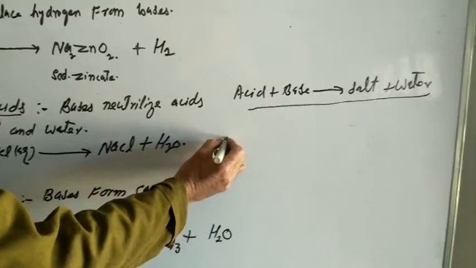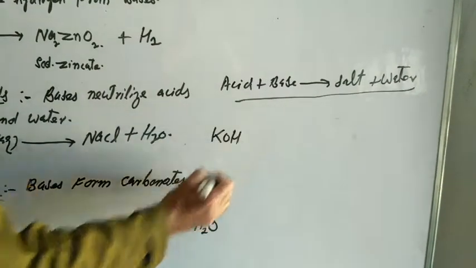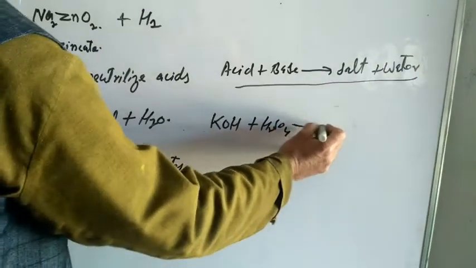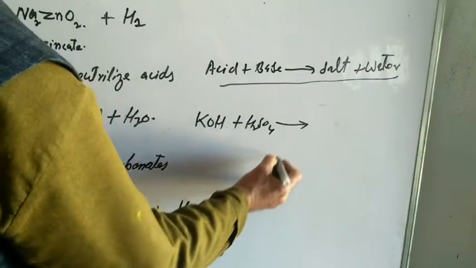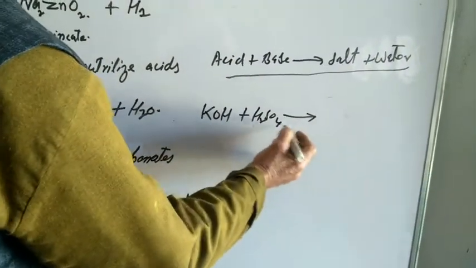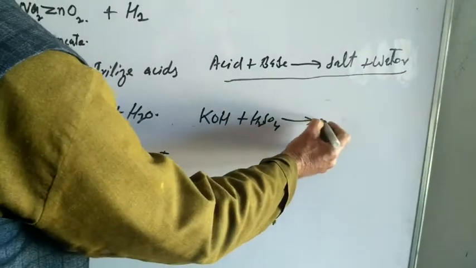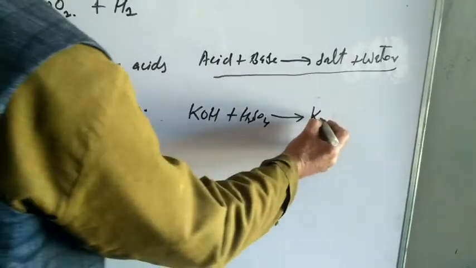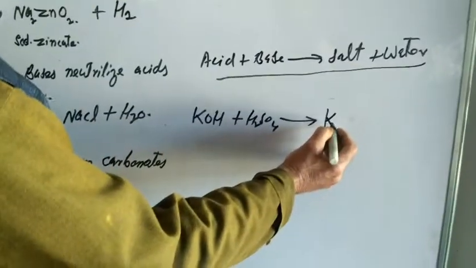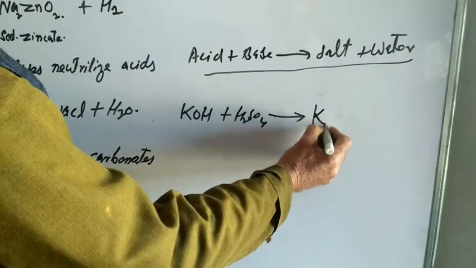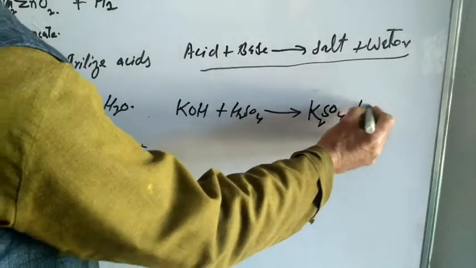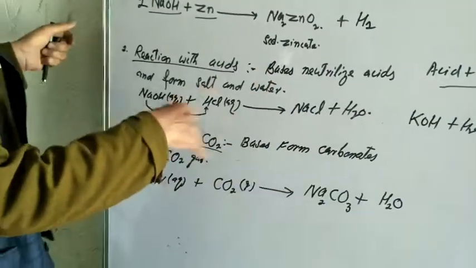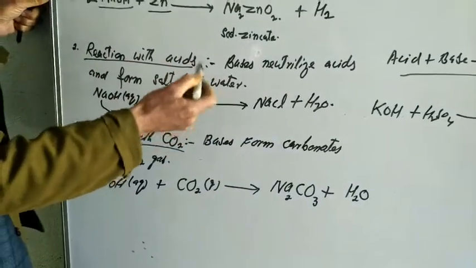You may write one more reaction here. For example, if we have potassium hydroxide KOH, if we add acid H2SO4 to it, it forms salt K2SO4, potassium sulfate, and water, H2O, salt and water. This reaction of acids and bases producing salt and water is called a neutralization reaction.